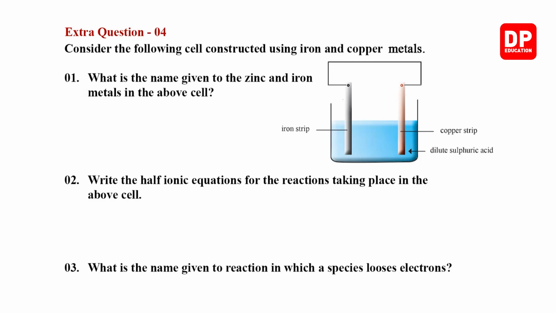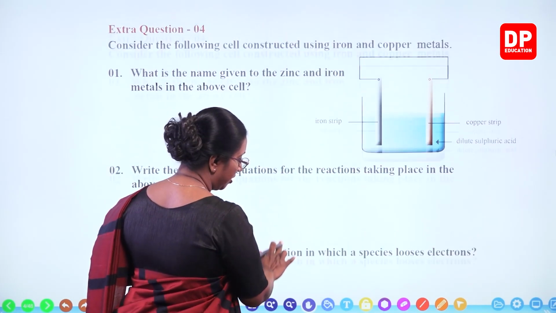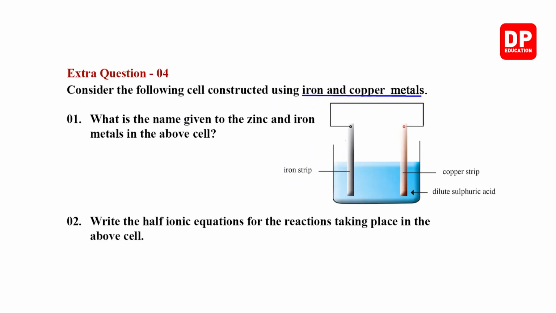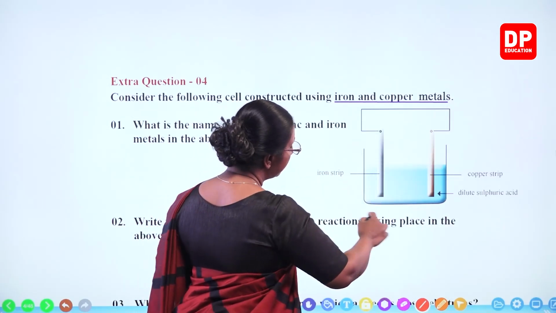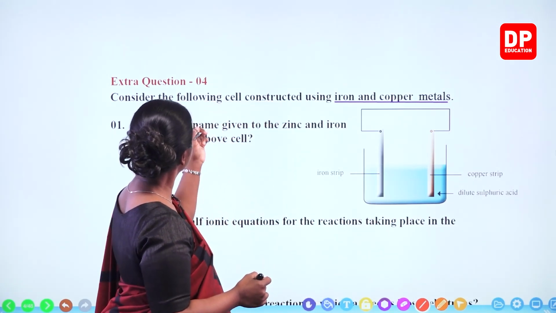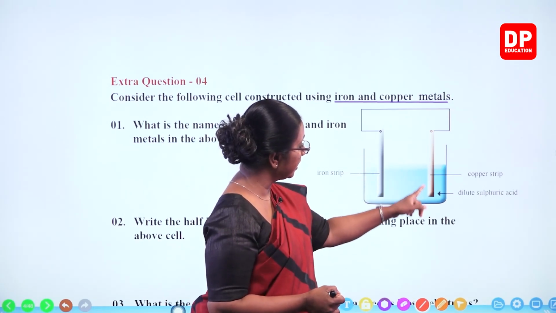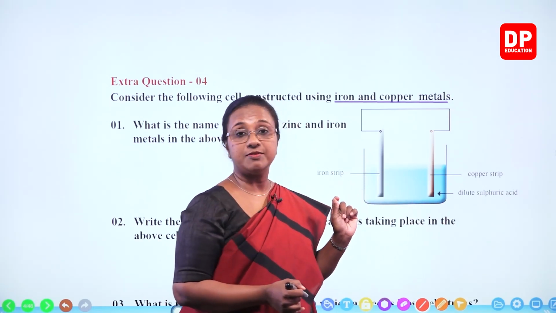Extra question 4. Consider the following cell constructed using iron and copper metals. So, here, students, you all have to look at the metals. It is iron and copper metals. So, in the cell also, you all can see it is an electrochemical cell where they have dipped iron and copper in dilute sulfuric acid.